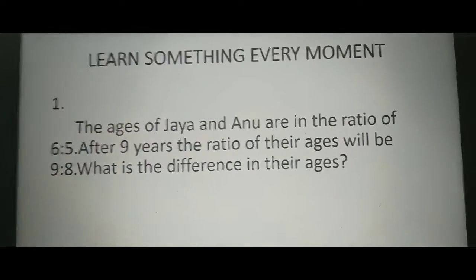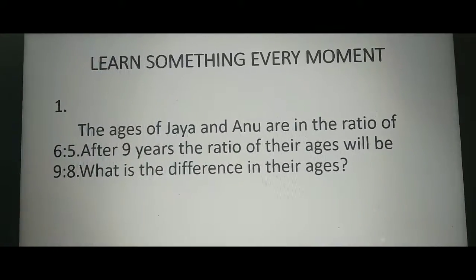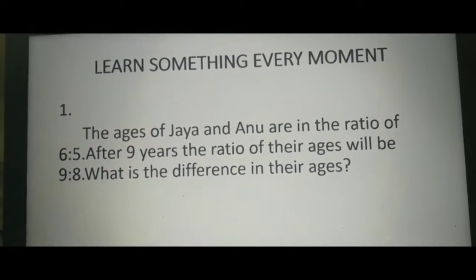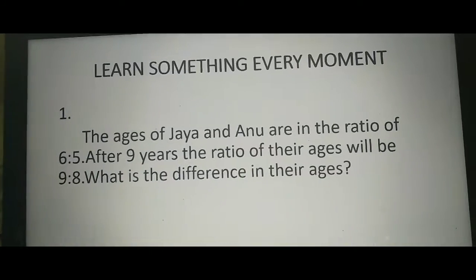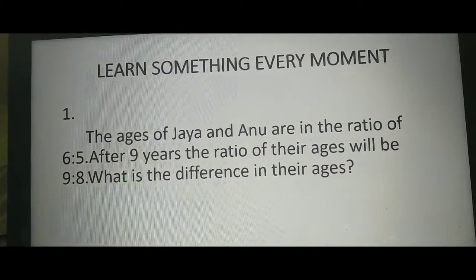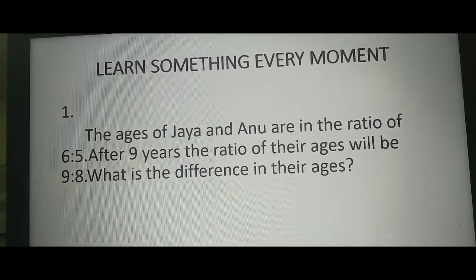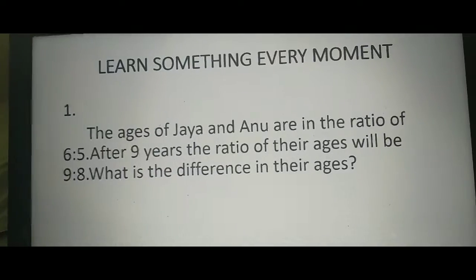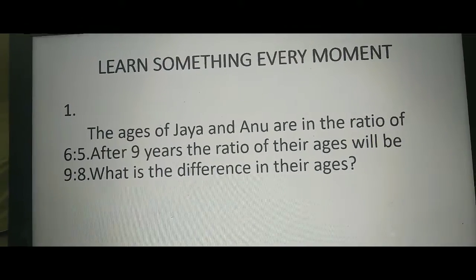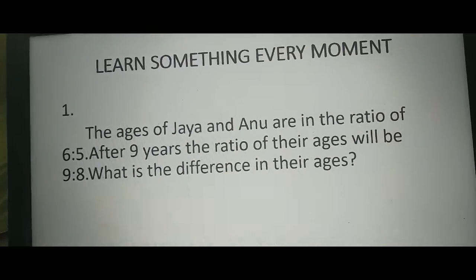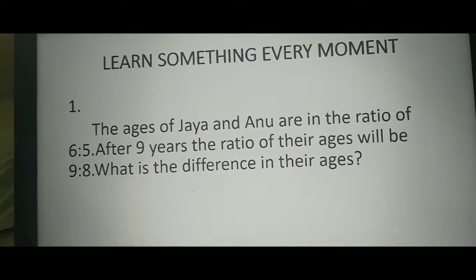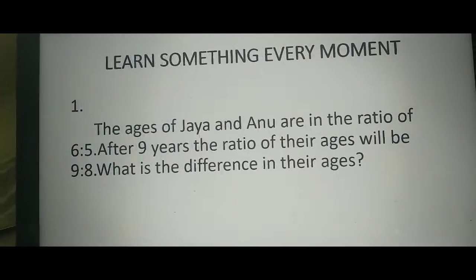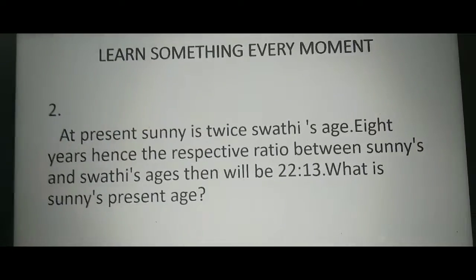And after 9 years, the ratio of their ages will be 9:8, which means (6x + 9)/(5x + 9) = 9/8. Now we can calculate the x value. Now substitute in 6x and 5x. What do they actually ask? The difference between their ages, which means 6x minus 5x. So x is the difference in their ages. Okay? Next, coming to the next question.